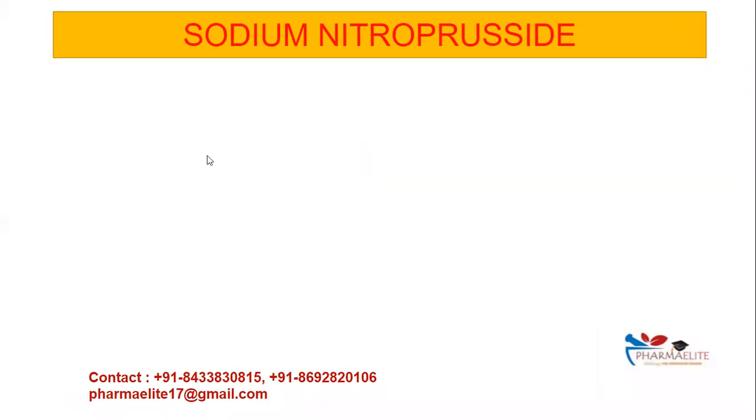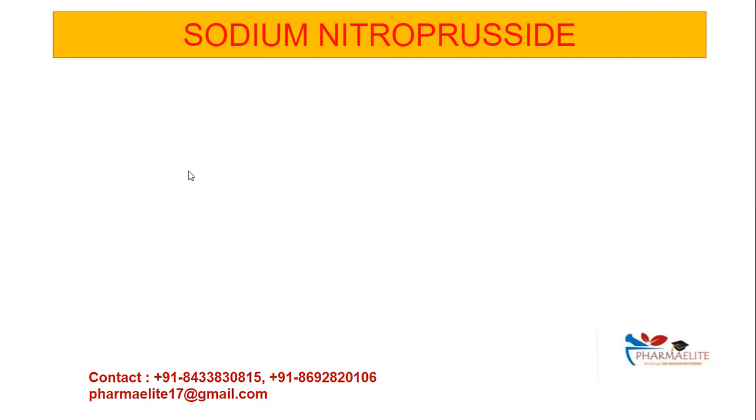Now let's look at the mechanism of action. But before moving on to mechanism of action, we need to know that nitrodilators are of two types. We have those drugs that directly release nitric oxide, they will spontaneously release nitric oxide, and the example is sodium nitroprusside. And the second category is those drugs which require an enzymatic activation to form nitric oxide, and here we have organic nitrates. So sodium nitroprusside belongs to the first category, that is, it releases nitric oxide spontaneously.